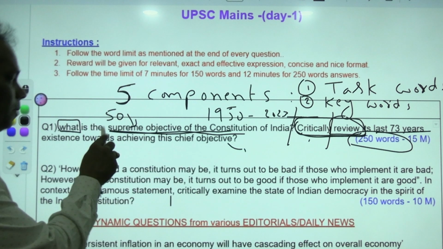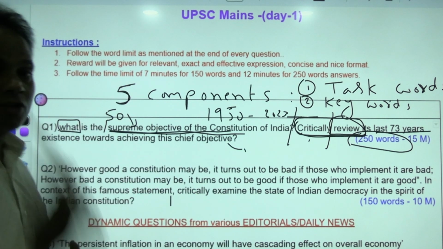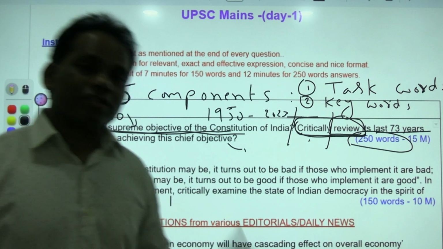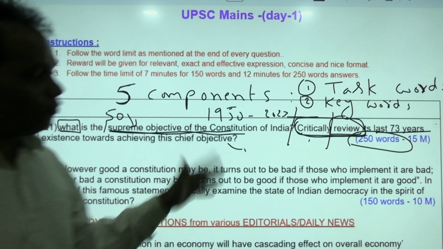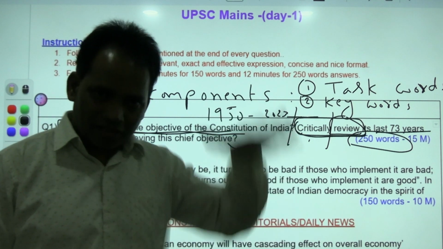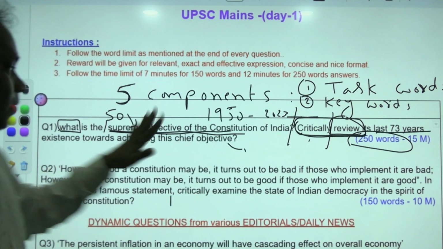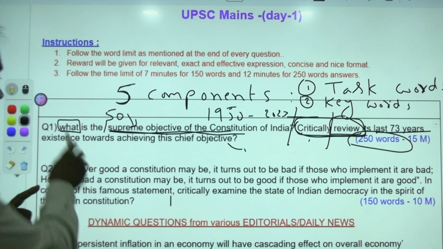In this way, the supreme objective of the Indian Constitution is to establish a welfare state, that is social, economic, and political justice. For that, we have a lot of means in the Indian Constitution. That is the supreme objective of the Indian Constitution. This is the definition.